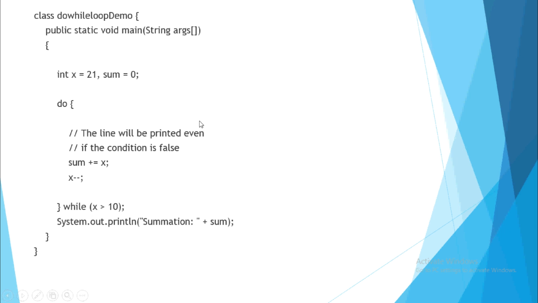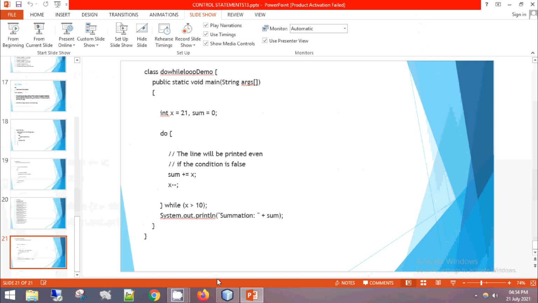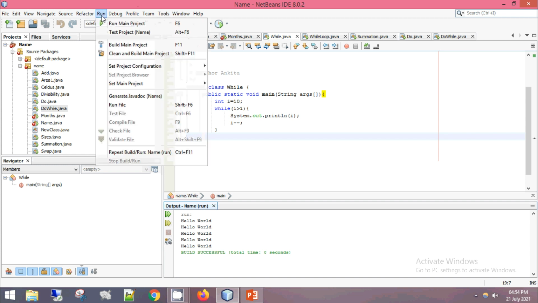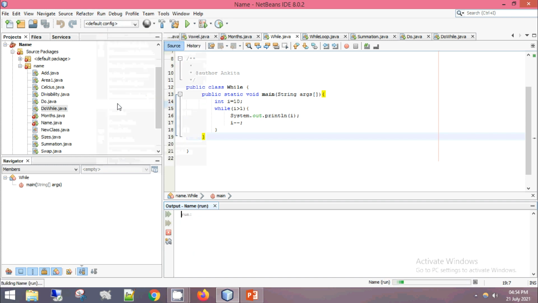So let me show you these codes in NetBeans. The very first one was that while loop. So I hope you remember we put I is 1 and I is less than. So let's run it and see. So over here you can see it has started printing from 10, 9, 8, 7, 6, 5, 4, 3, 2, till 2 because it has not written equal to.